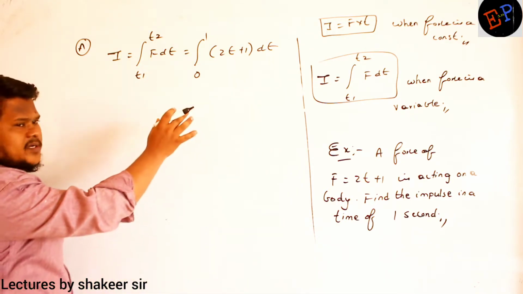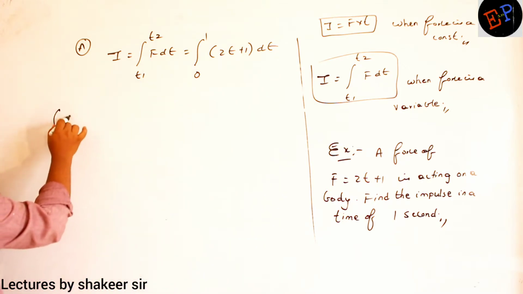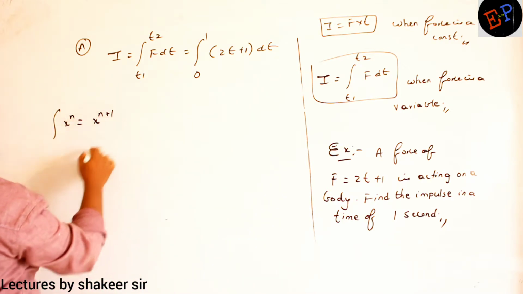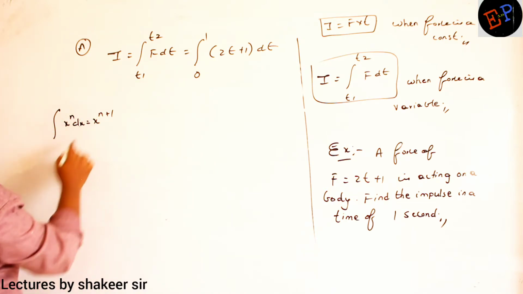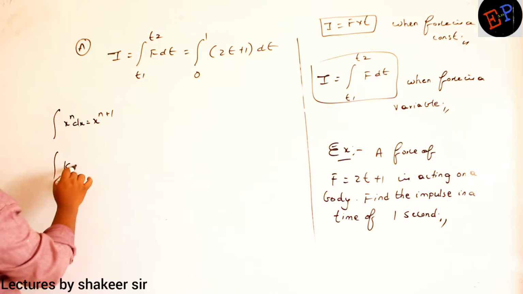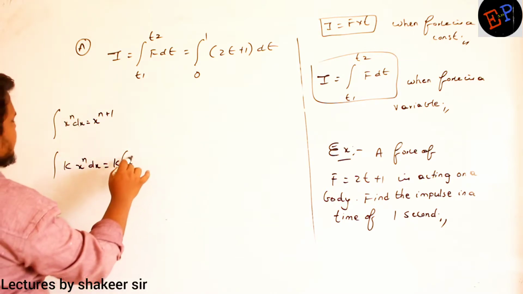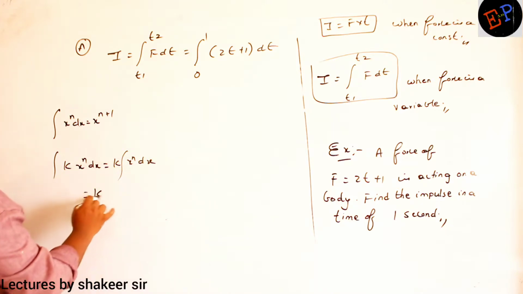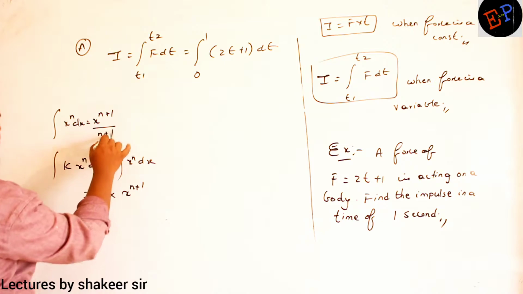Now you know the rules of integration. Integration of x power n dx is x power n plus 1 by n plus 1. Integration of k x power n dx: k is a constant, so you can take it outside, and integration of x power n is x power n plus 1 by n plus 1.